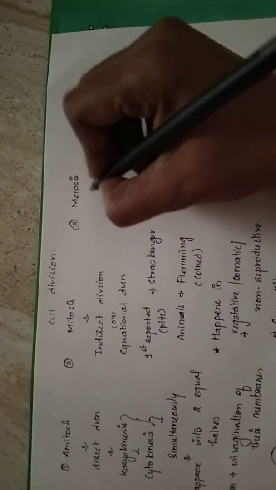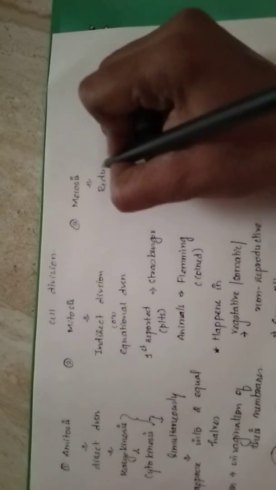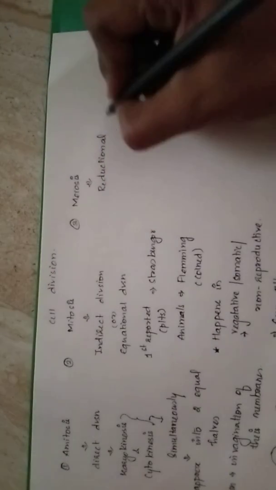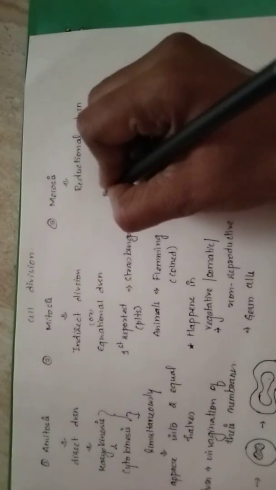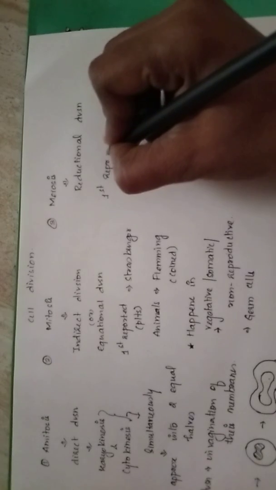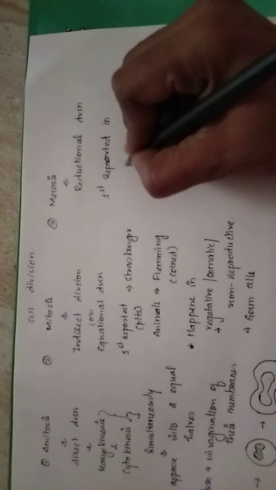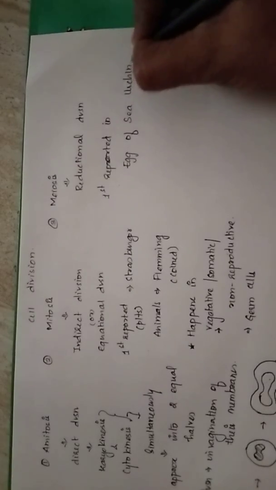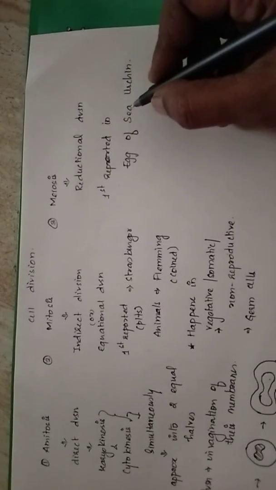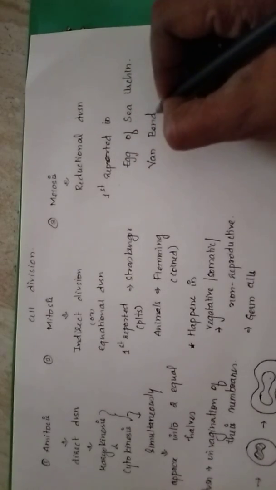The next is meiotic division. Meiotic division is also called reductional division because the number of chromosomes received by the daughter cells is reduced compared to the parent cell. Meiotic division was first reported in the egg cells of sea urchin, which is a type of echinoderm. It was described by a person called Van Beneden.